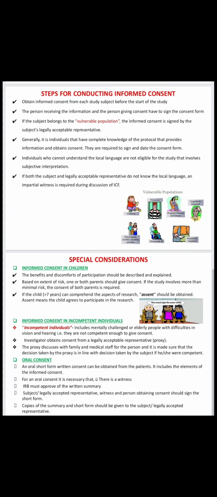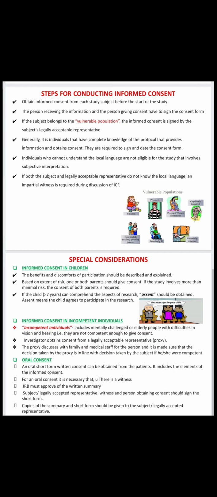Next we will see some special considerations for taking this informed consent. Okay, here special considerations. Informed consent in children. If the subjects are children, all benefits and risks of the clinical trial should be explained by the investigator to the parents of this subject. Because the subject is a child, the investigator will explain all the procedures to the parents of the subject.